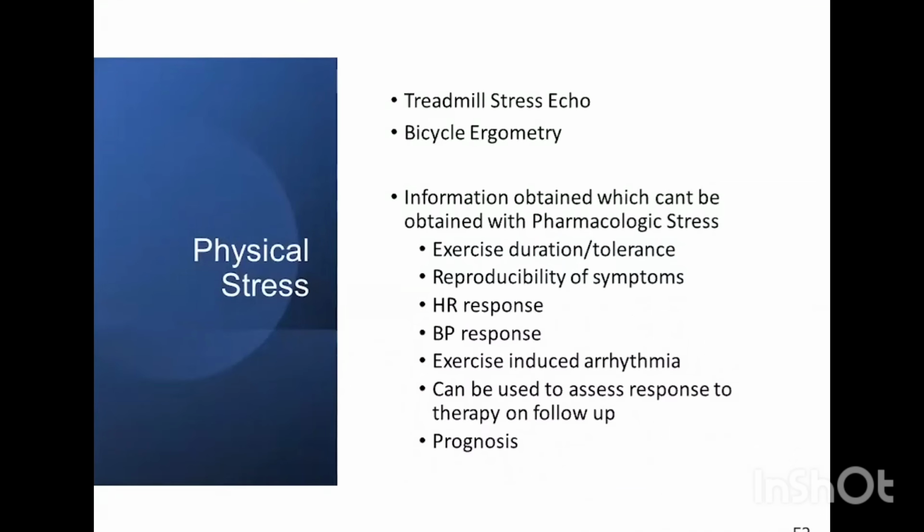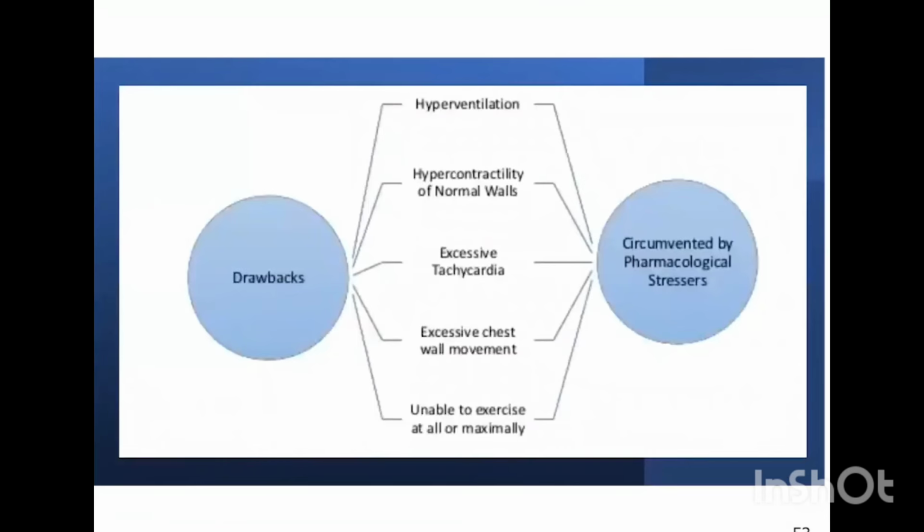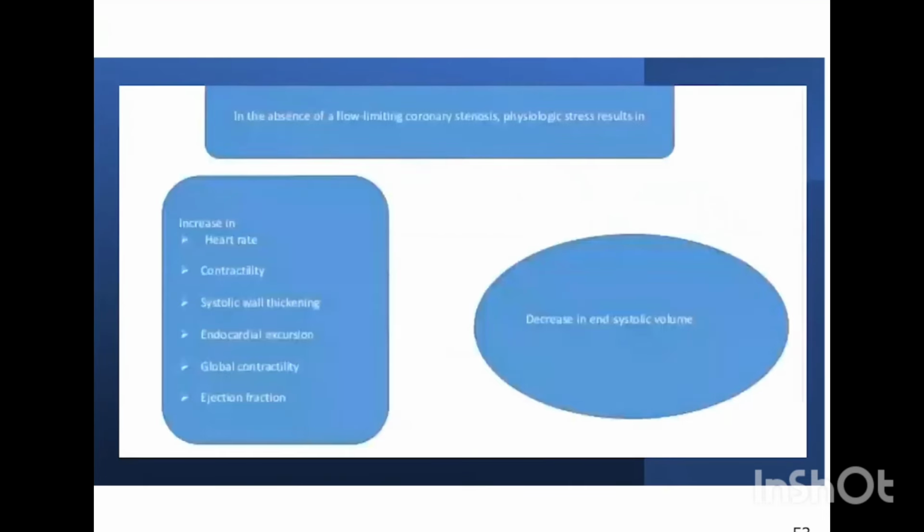We can also know the exercise duration and tolerance, and we can reproduce the symptoms. We can see the heart rate and BP response to exercise and exercise-induced arrhythmia, which may not be possible with dobutamine. But exercise has drawbacks, which are circumvented by pharmacological stressors.